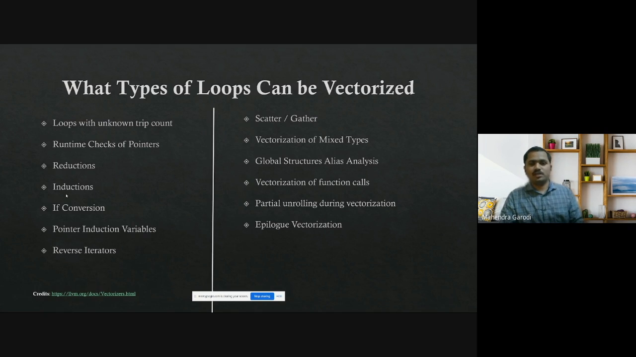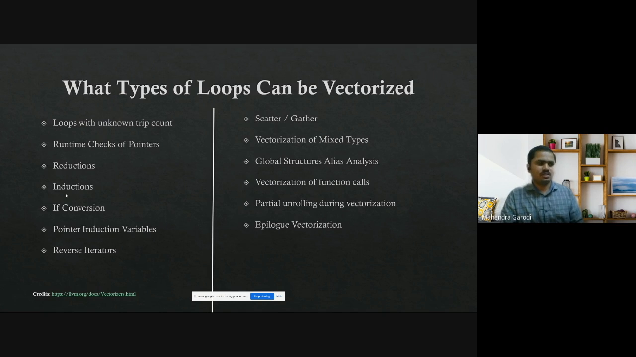Vectorization of function calls: if there is a function whose definition is available, or functions which are intrinsics like the math functions cos and sine, all these can also be vectorized. Partial unrolling during vectorization is also supported, for a loop that runs for a very long time. If, say, 2048 is the iteration count, you can unroll it by a count of 2, the number of loop iterations becomes 1024, and you do vectorization on that. So the number of loop iterations becomes much smaller.